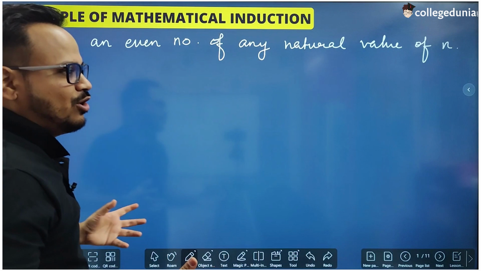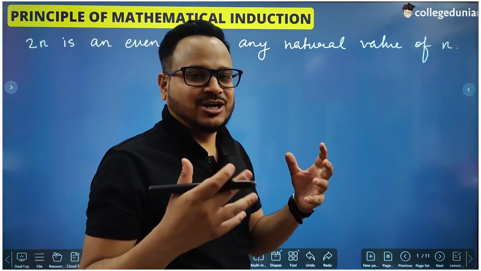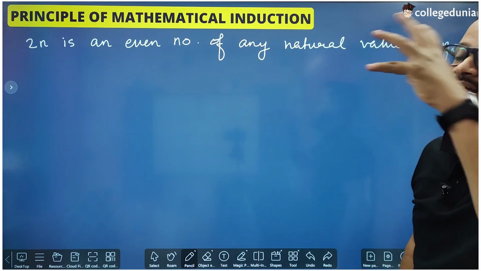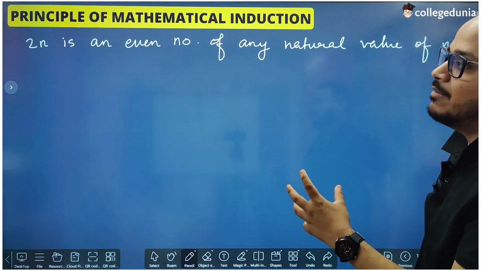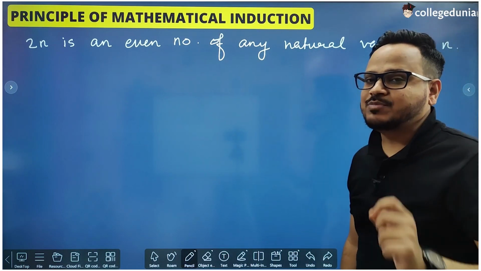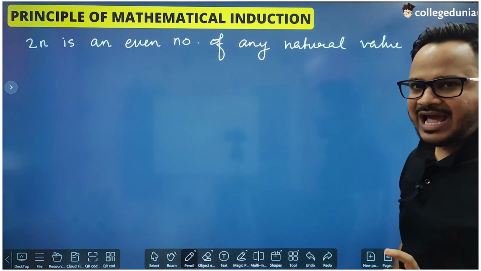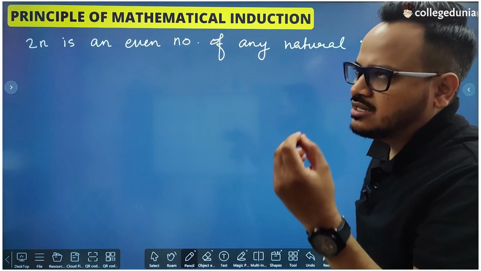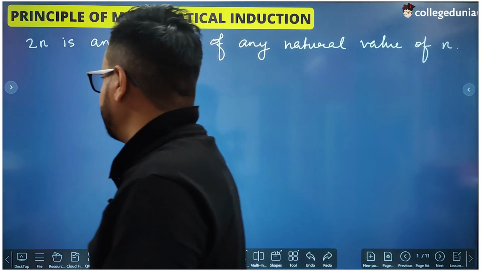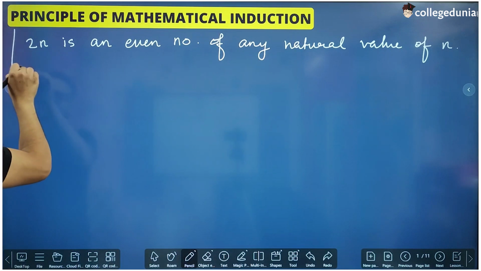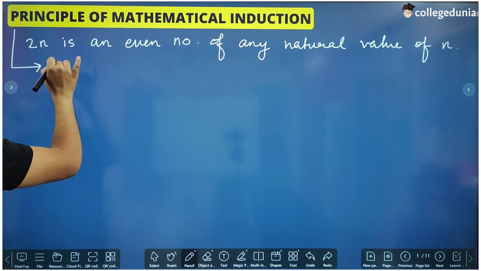Logically we all know this, but that logic doesn't count in mathematics. We have to have a method to prove this thing mathematically, that 2n will always be an even number for any natural value of n. Natural value of n means that n is a natural number. So for this we use the principle of mathematical induction, which says that for